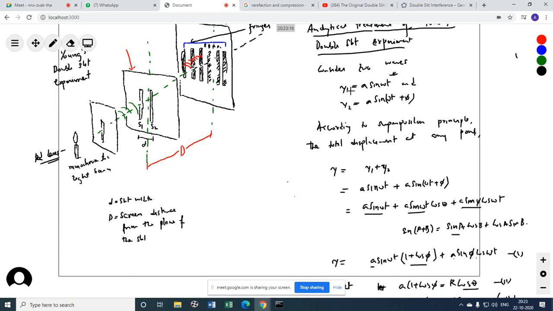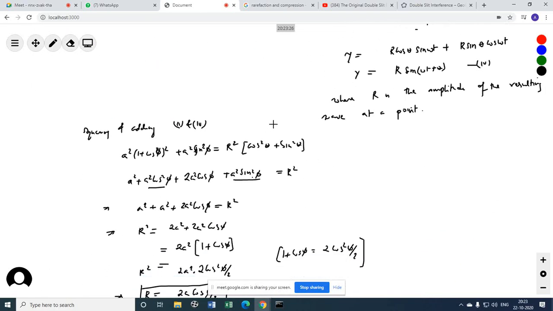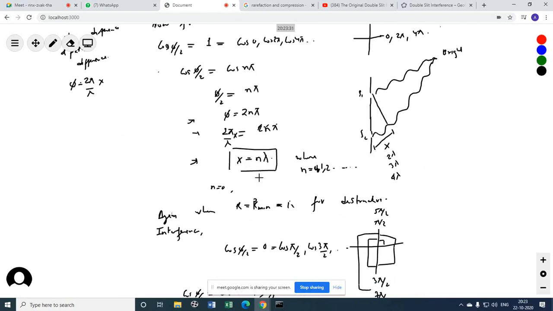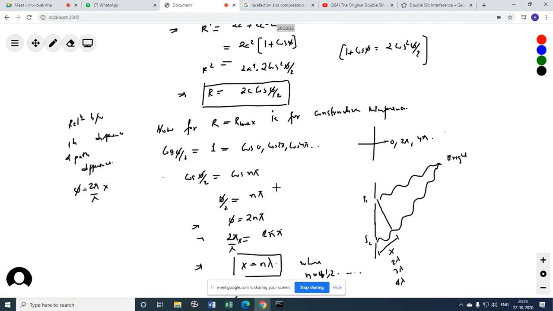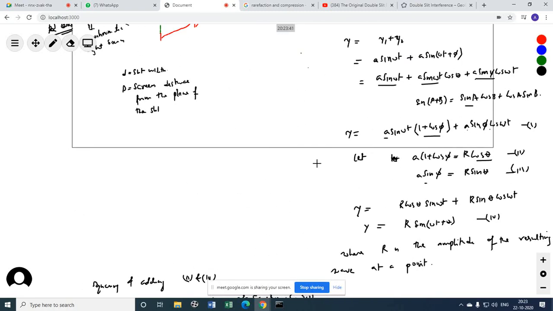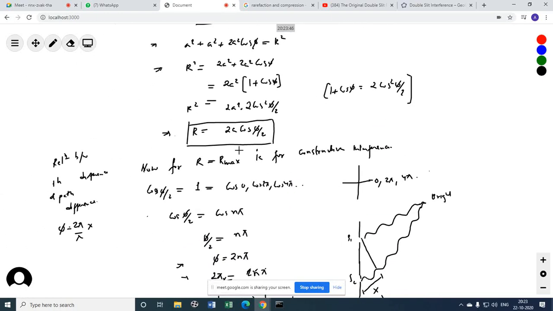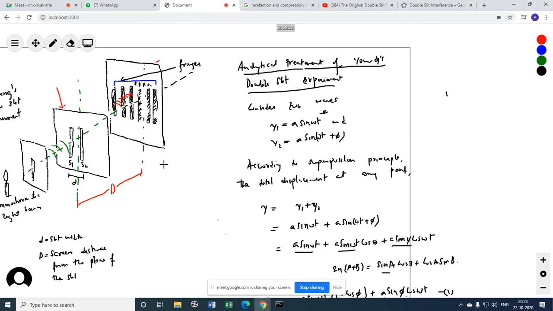Please practice this thoroughly. They will ask you to derive the condition for constructive interference and destructive interference, or write the equations for constructive and destructive interference. In the answer script which I sent you, you see many students have derived this.